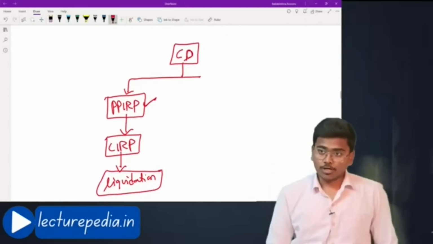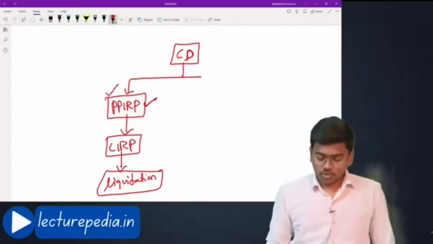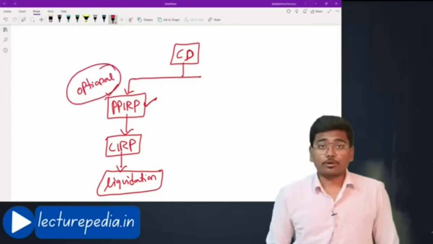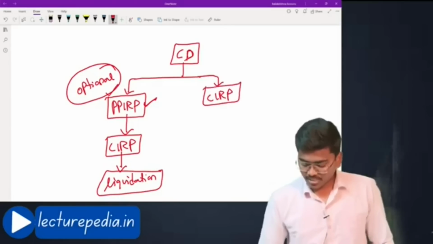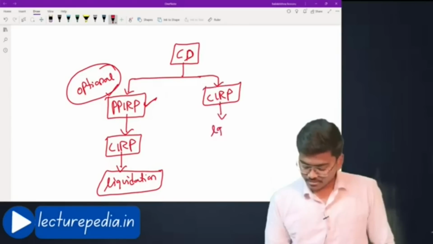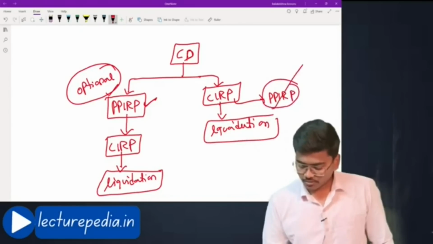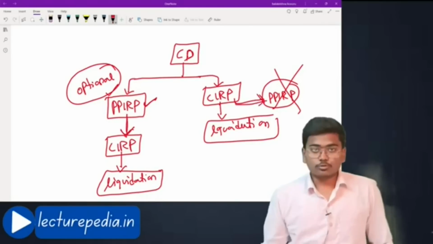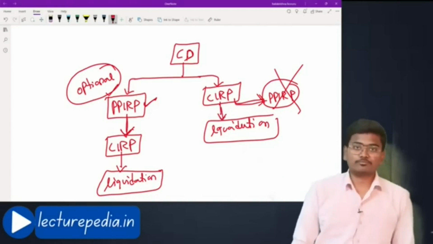It is not compulsory that every corporate debtor must go through PPIRP only. It is optional. It is also an important point. PPIRP is not mandatory, it is optional. The corporate debtor can directly go for CARP also. If CARP fails, then directly liquidation. If CARP fails, from CARP he cannot come to PPIRP. This is not allowed. From PPIRP he can come to CARP, but from CARP he cannot go to PPIRP. If CARP failed, then directly liquidation, no other option will be available. Hope that is clear.